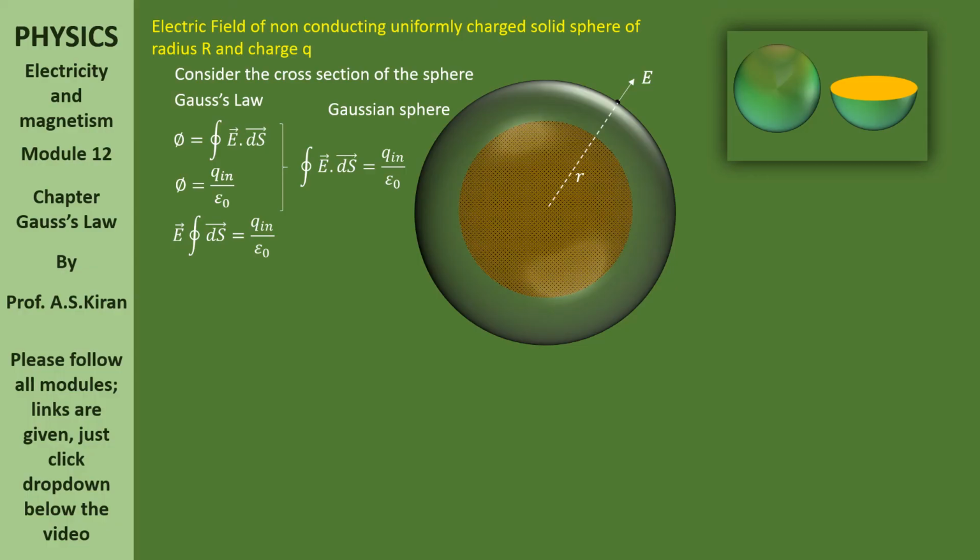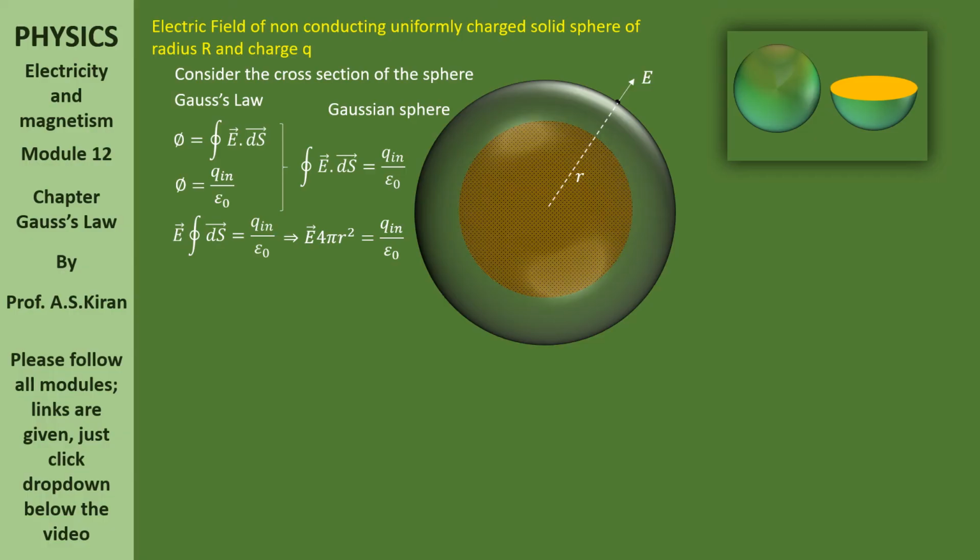Circular integral for what? For this ds bar. What is the circular integral of ds bar? That is the total surface area of the Gaussian sphere. That implies E bar 4 pi r square is equal to q in by epsilon naught. What is this 4 pi r square?